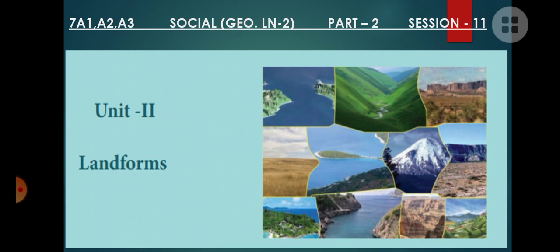In today's class we continue with the other three important agents that make changes in our earth's surface: glacier, wind, and coast. Okay, glaciers, wind, and coast. Now let's move on to the first part, glaciers.